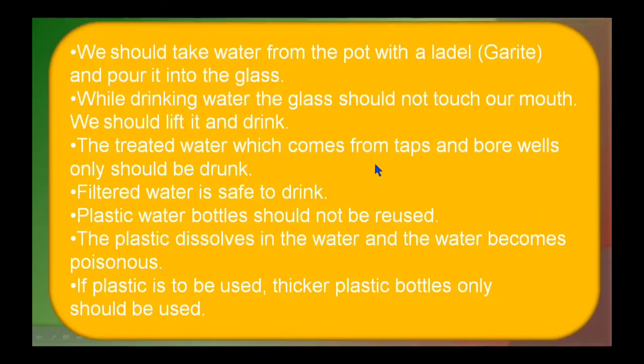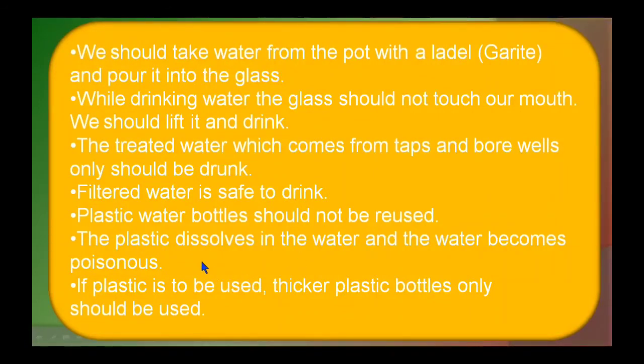The treated water which comes from taps and borewells only should be drunk. We should drink purified water. Filtered and purified water is safe to drink. Plastic water bottles should not be reused. We should not use plastic bottles again and again. The plastic dissolves in the water and the water becomes poisonous. When we use these plastic bottles again and again, what happens? That plastic dissolves and the water becomes poisonous.